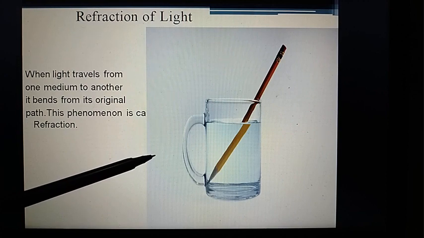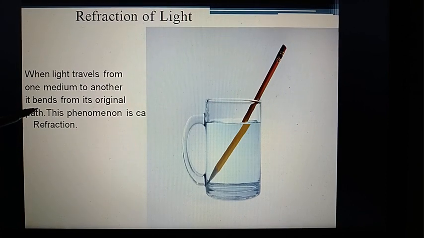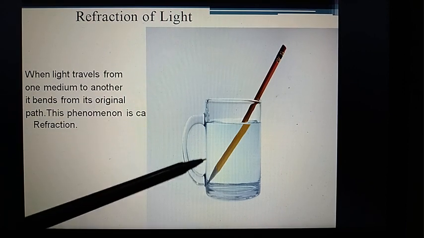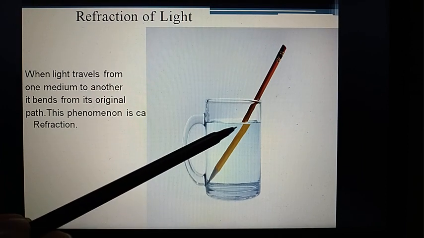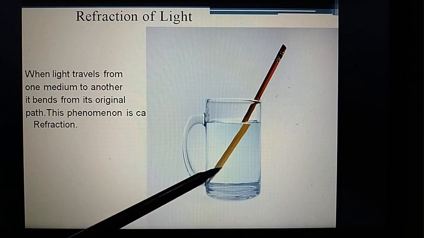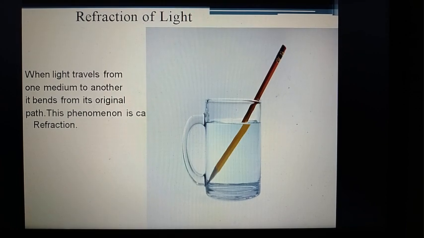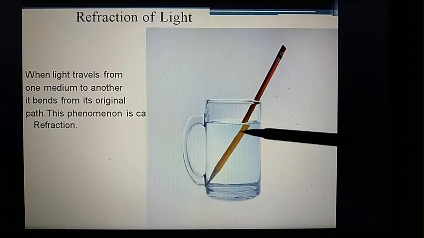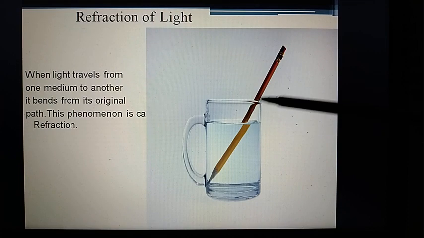Refraction of light is when light travels from one medium to another, it bends from its original path. Here is a picture through which we can understand what refraction is. In this diagram, as you can see, this is the pencil.